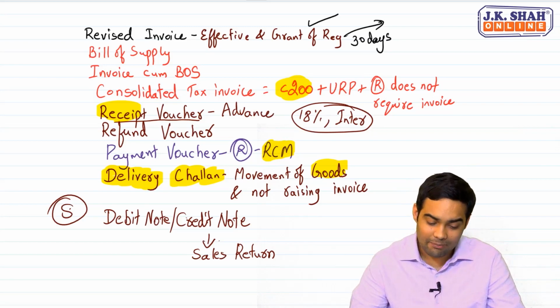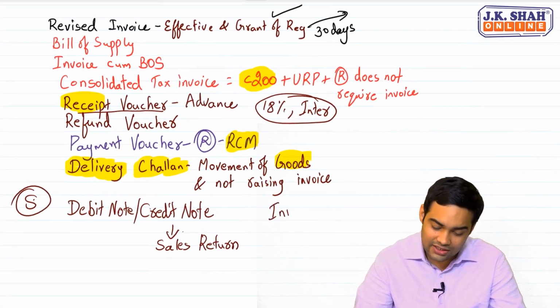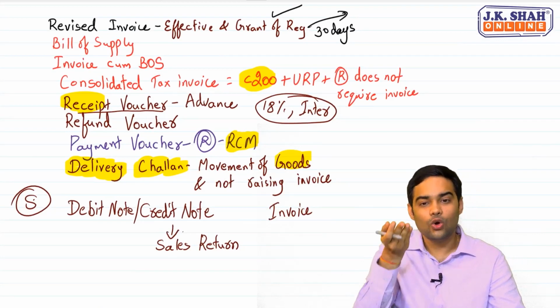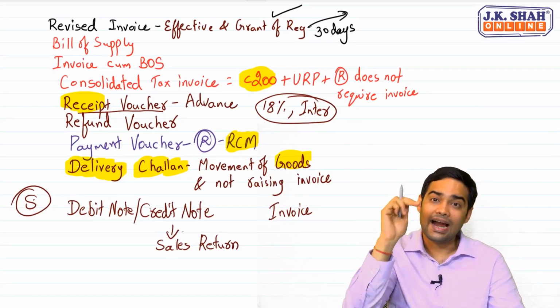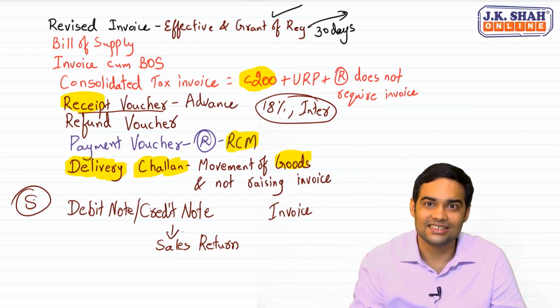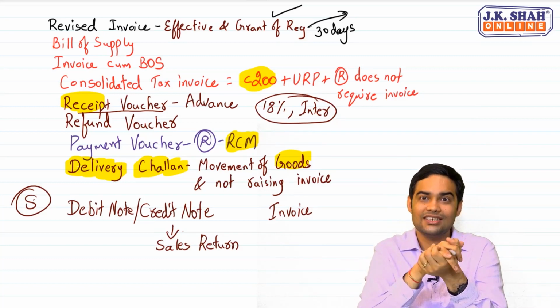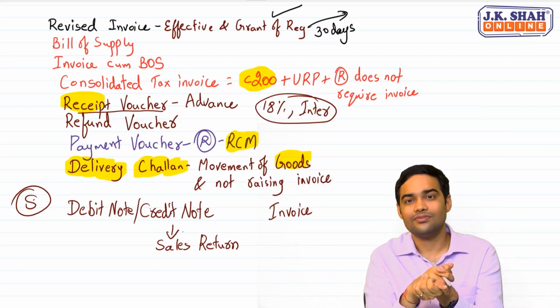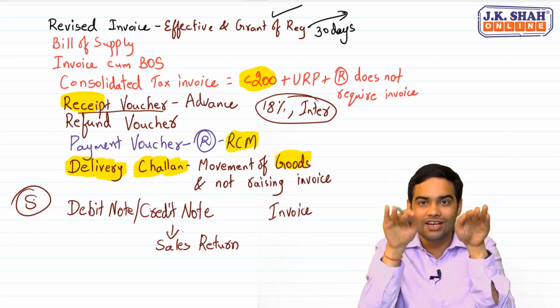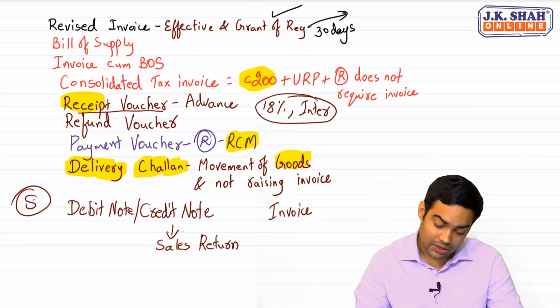Because what happens when an invoice is issued? Think, when an invoice is issued, supplier's output increases and recipient's ITC increases because for him it is purchase. Correct? So for sales return, what would happen? Opposite. What is opposite? Supplier's output will reduce, ITC of recipient will reduce.